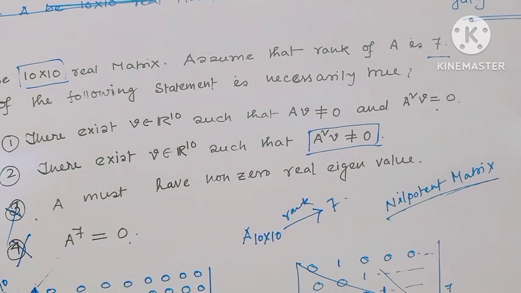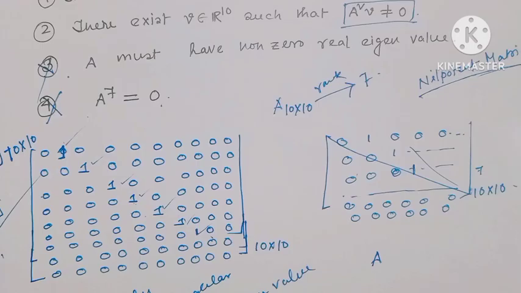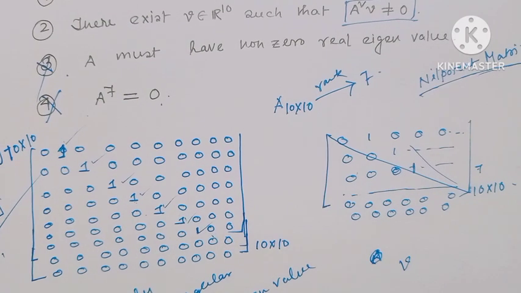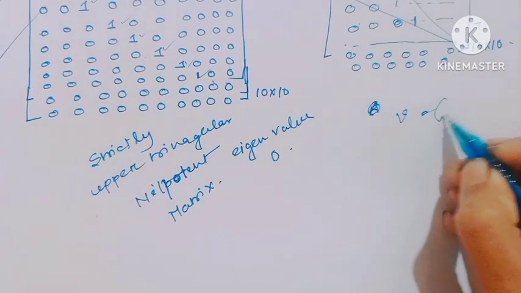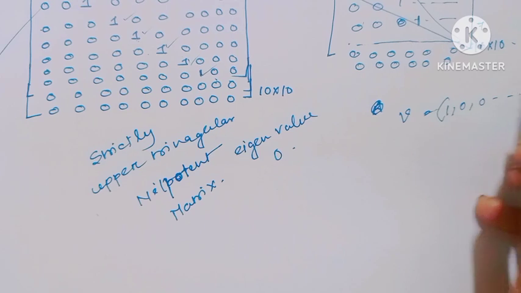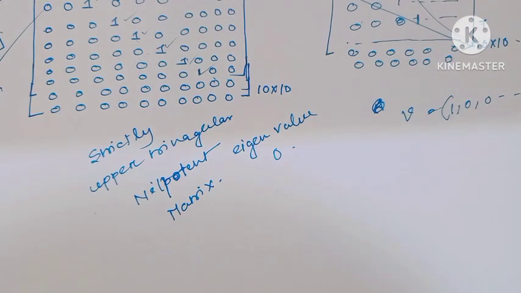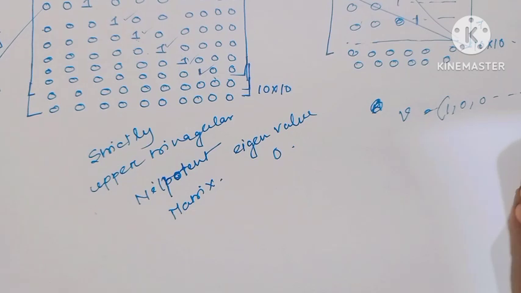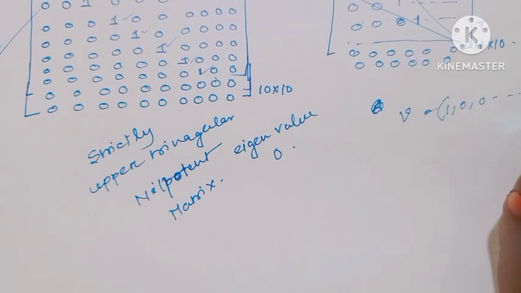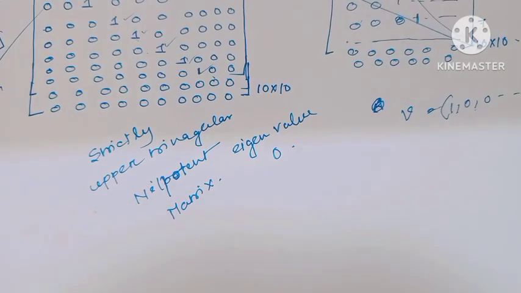For this, consider such a V equal to 1, 0, 0, and so on up to 7, then 0, 0, 10 times, this would occur 10 times.